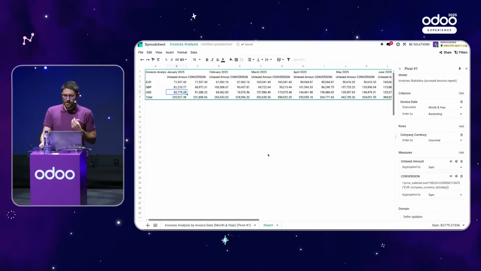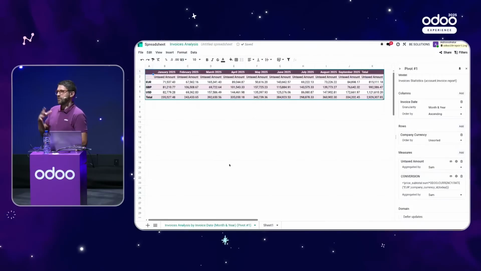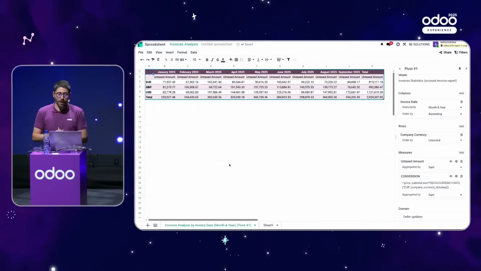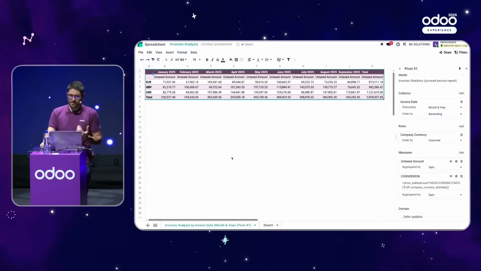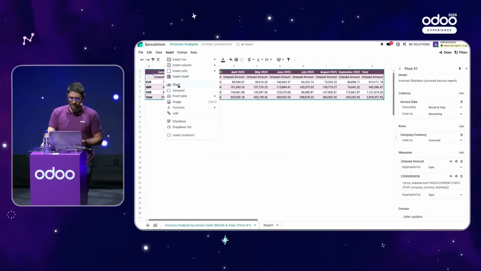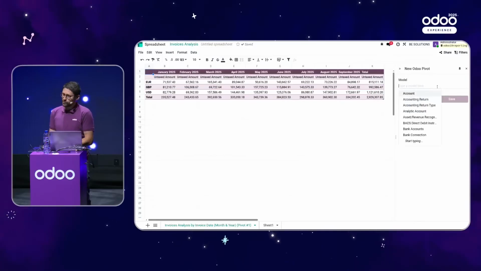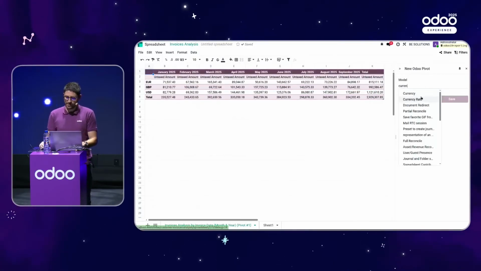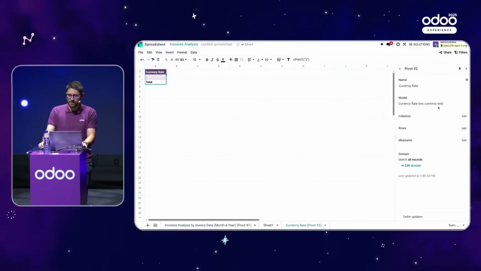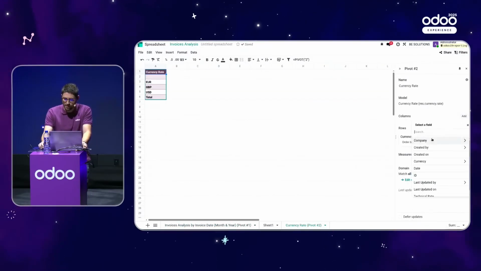So now what will be the next thing to do? We need to retrieve what was the average rate per month. I can go to the currency table, extract, and make myself an average, but it's not needed because from the spreadsheet itself, you can insert an Odoo pivot table. What are we looking for? The rates. So I retrieve the currency rates, and then I will display on the row the currency I want to see.